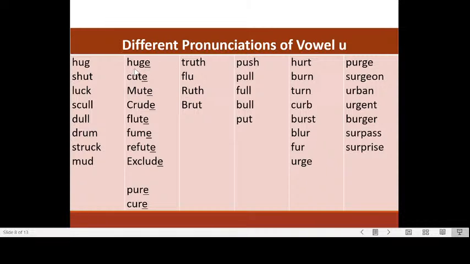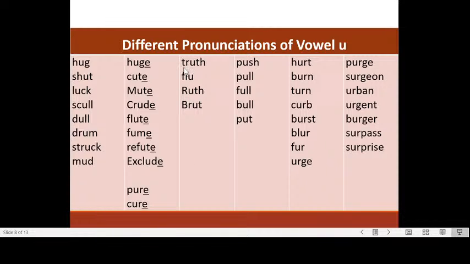It becomes huge, cute, mute, crude, flute, fume, refute, exclude. But if there is an R, the pronunciation changes a little bit. Pure. This one is huge. This one is pure. And cure.